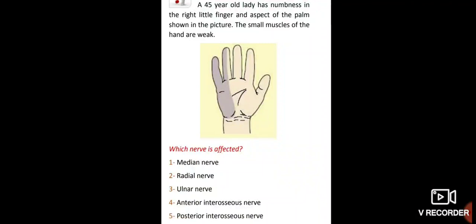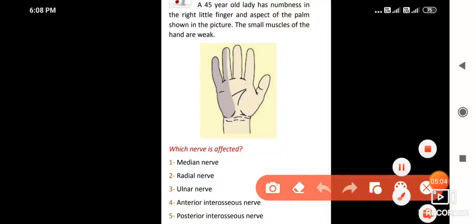A 45-year-old lady has numbness in the right little finger and the aspect of the palm shown in the picture. The small muscles of the hand are weak. Which nerve is affected? So, here the nerve involved is the ulnar nerve.